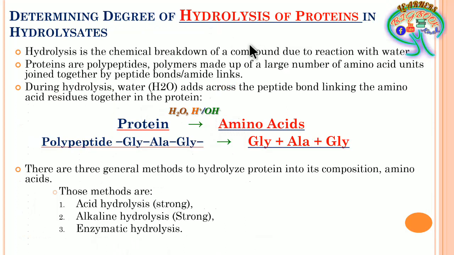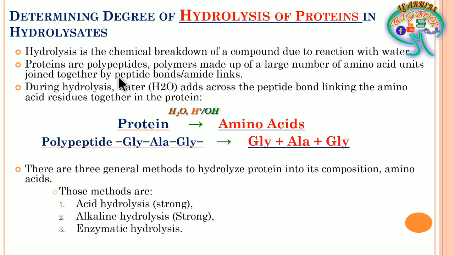Coming to the next slide, under this we discuss the hydrolysis of proteins. Hydrolysis is the chemical breakdown of a compound, where proteins are broken down. You know that proteins are larger polymers, lengthy forms of peptides, having a minimum of around 200 to 300 amino acids. Apart from that, these amino acid or polypeptide chains get restructured into their secondary, tertiary or quaternary forms, and they form their own structures.